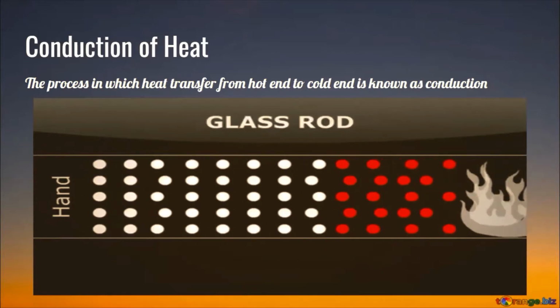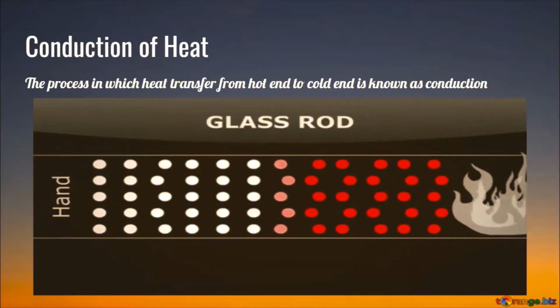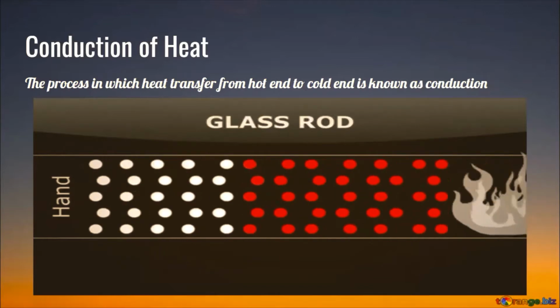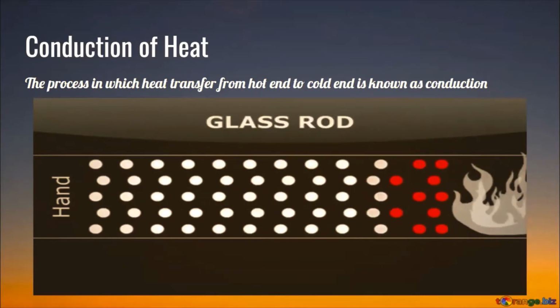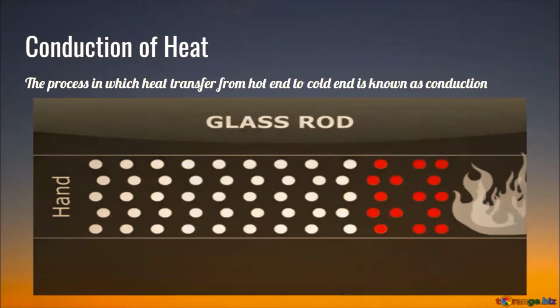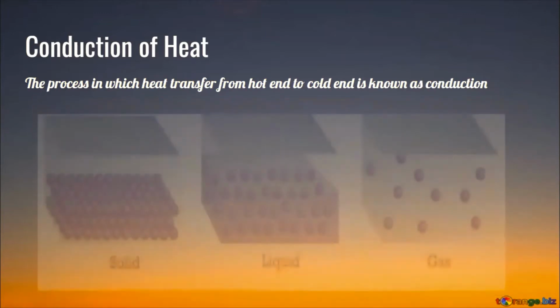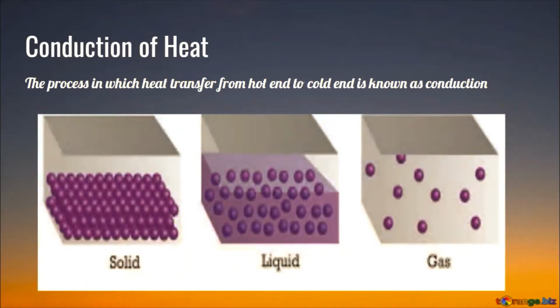And conduction mainly takes place through solids. Why do we say that conduction mainly occurs in solids and not liquids and gases? We say that because the molecular arrangement in liquids and gases is loosely packed. So when they vibrate, they cannot hit each other and share the heat.